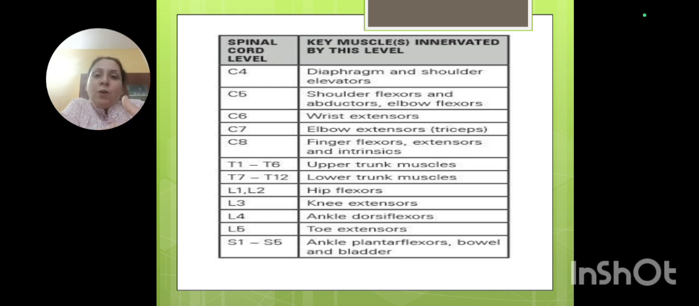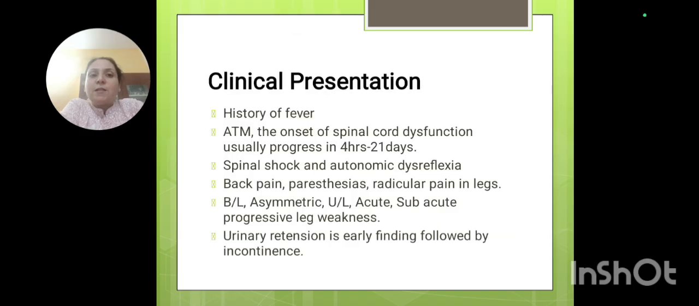So depending upon which cord level the inflammation takes place, whether it's C4, the muscles involved are the diaphragm and shoulder elevators. C5, shoulder flexors, abductors, elbow flexors. C6, wrist extensors. C7, elbow extensors, that is triceps. C8, finger flexors and extensors are involved. T1 to T6, upper trunk muscles, T7 to T12, lower trunk muscles, L1, L2 hip flexors, L3 knee extensors, L4 ankle dorsiflexors, L5 toe extensors, and S1 to S5 is ankle plantar flexors with bowel and bladder responses. So these are the motor losses which take place.